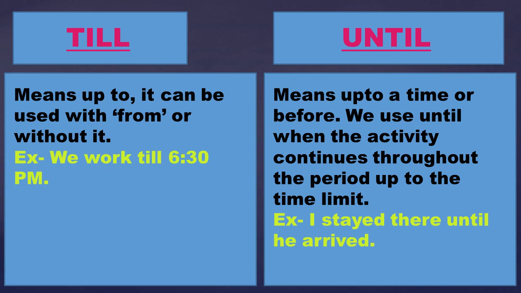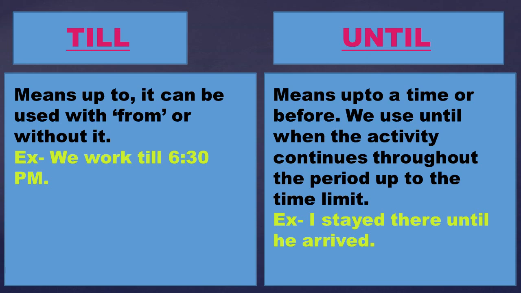Now let's see the difference between till and until. Till means up to. It can be used with from or without it. Up to this particular time, the work or the action has to be completed. We worked till 6:30 p.m. That means after that we did not work. That was the last possible time that we did work. We worked till 6:30 p.m.